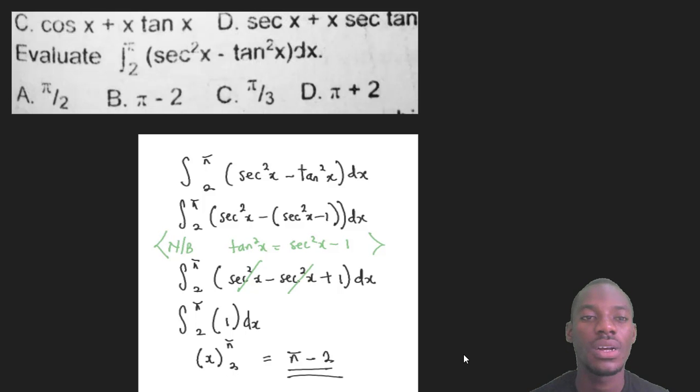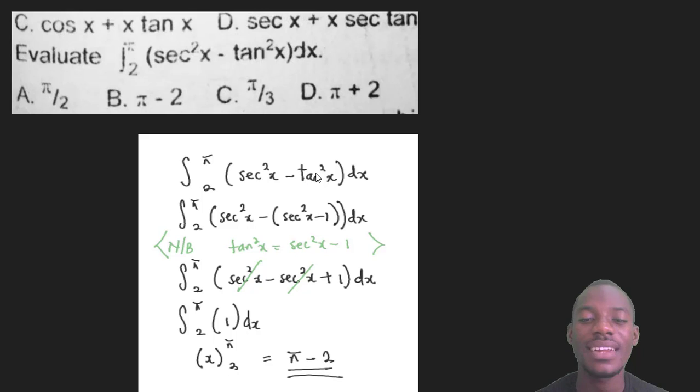Let's check out this one. Now this one says evaluate the integral from 0 to pi over 2 of sec square x minus tan square x dx. Now you have to integrate this thing first. Simplify this thing, then integrate. When you integrate, then you will now plug in these values. So I have sec square x minus tan square x. You might be scared, but you will see that it's very simple.